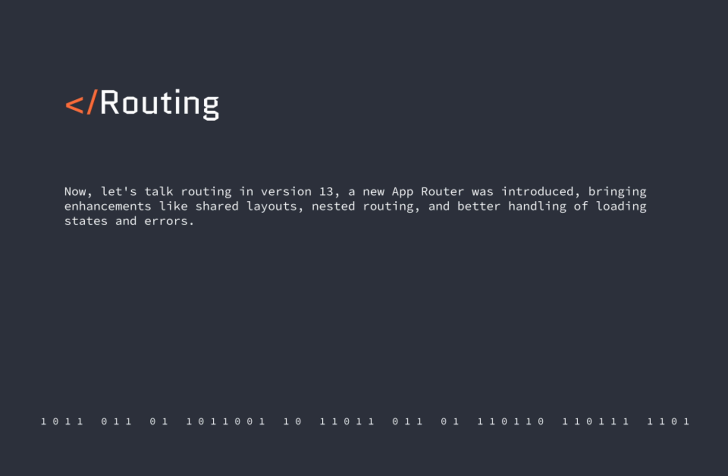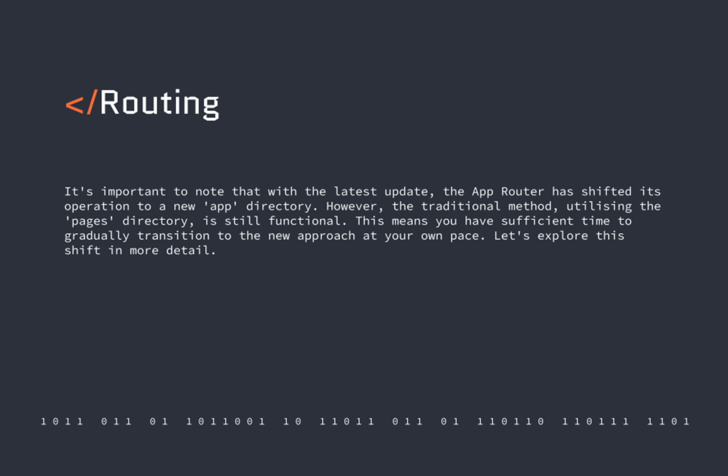Now, let's talk routing in version 13. A new app router was introduced, bringing enhancements like shared layouts, nested routing, and better handling of loading states and errors. It's important to note that with the latest update, the app router has shifted its operation to a new app directory. However, the traditional method, utilizing the pages directory, is still functional. This means you have sufficient time to gradually transition to the new approach at your own pace. Let's explore this shift in more detail.